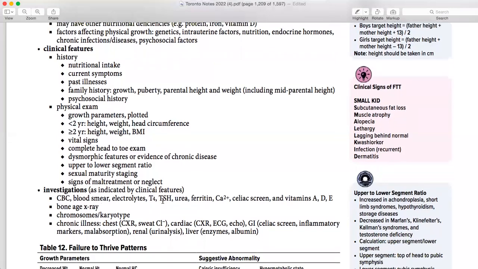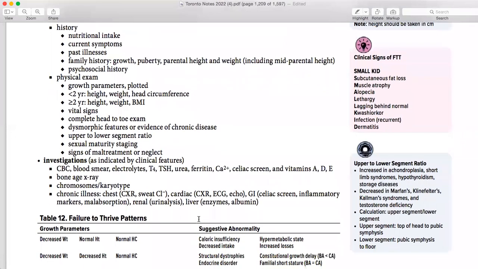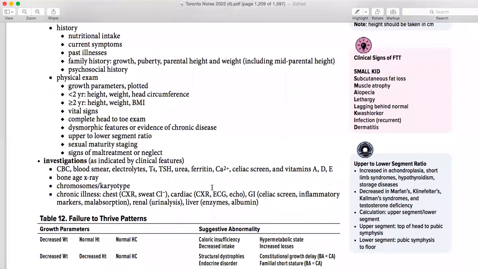CBC, blood smear, electrolytes, T4, all the thyroid tests, because thyroid disease can present with a small baby, and then urea, ferritin, calcium, celiac disease, vitamin A, D, E, and bone age, karyotyping, chest X-ray, cardiac disease, because you want to rule out celiac disease, any underlying pathology going on, maybe any congenital problem, inflammatory, Wilson disease, any renal problem, urine analysis, and liver enzymes.